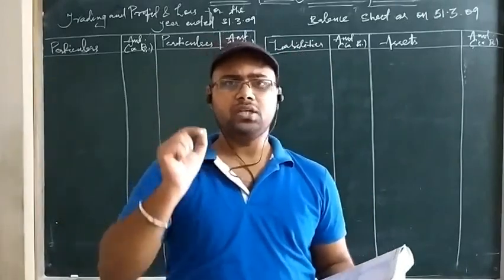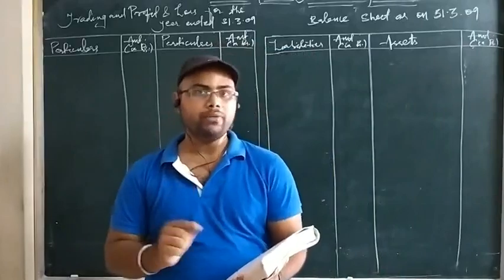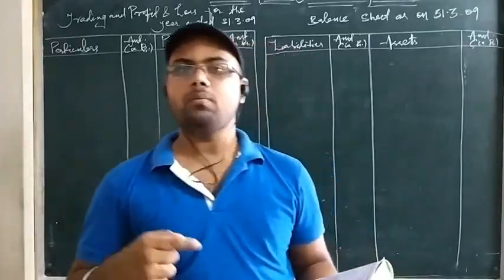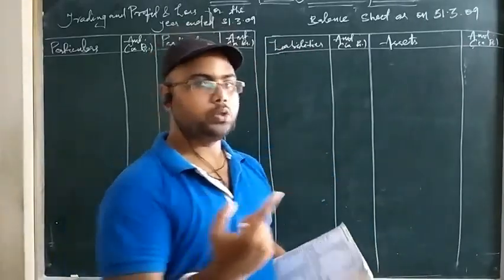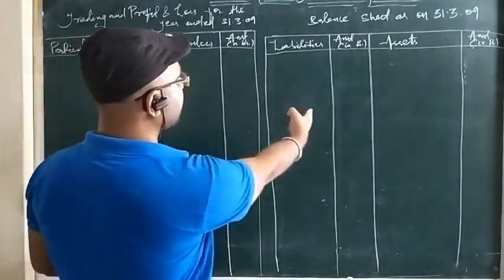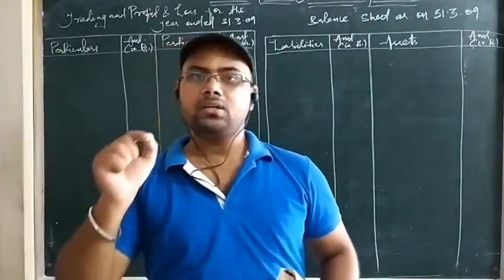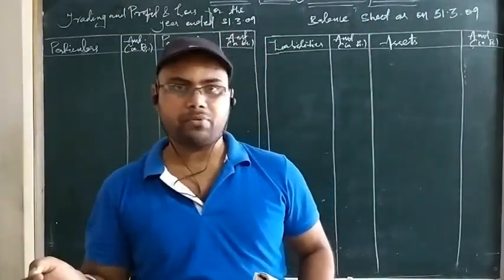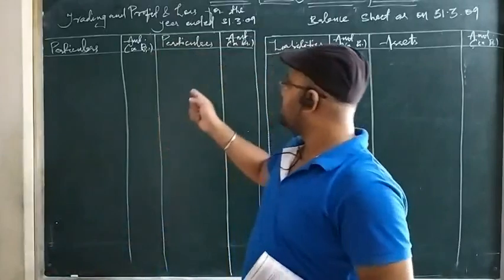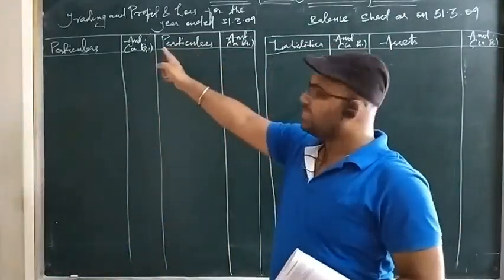So we are discussing the final account without adjustment, question number 13, and today we will be preparing trading account, profit and loss account and balance sheet. You can see here I have prepared the format for trading account, profit and loss account and balance sheet. I have told you in the earlier videos that you can merge the trading and profit and loss account. So I have merged trading account and profit and loss account here. As you can see, you can prepare it separately also.